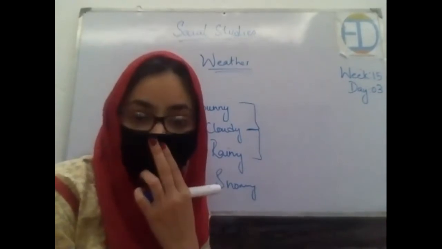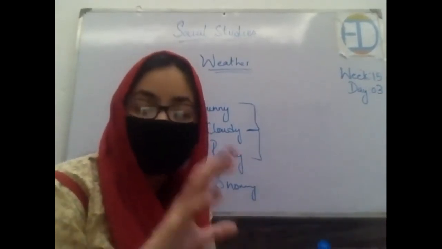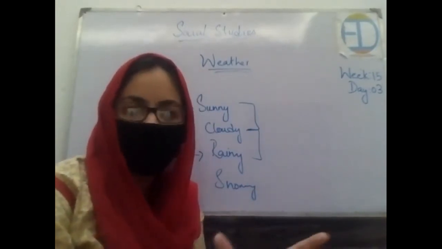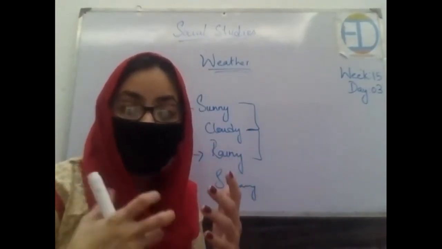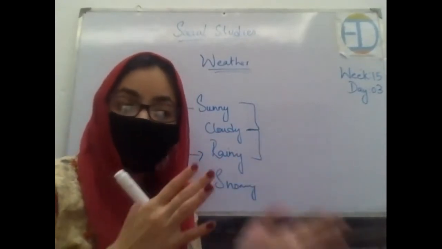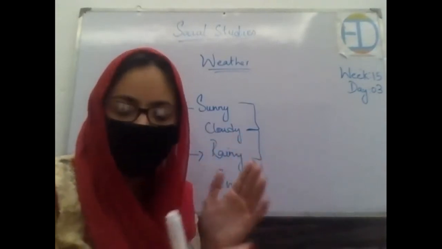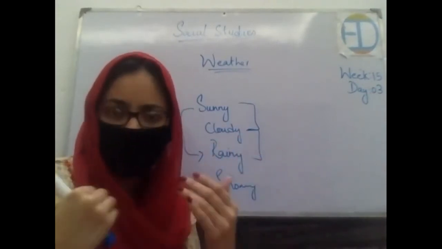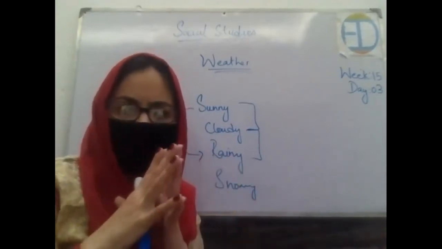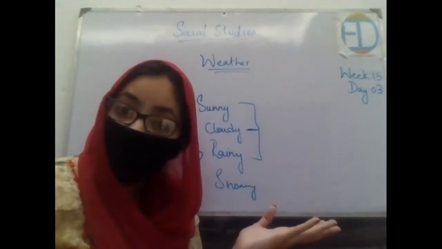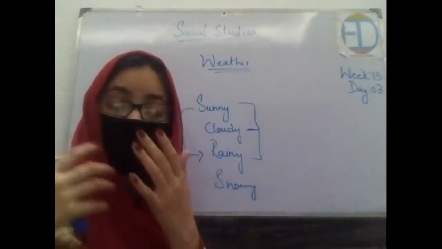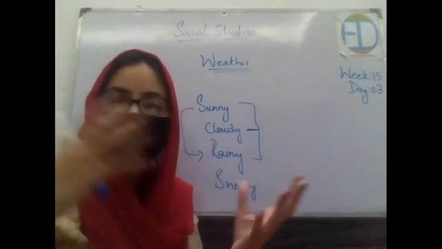Okay, and what is the weather? Weather is basically what is outside, right? Okay, now is the weather the same throughout the world? No, it even differs over a very short distance as well. See, let's say it's sunny over here at my area, and Aliza lives 20 minutes closer to me, right? And it is cloudy or raining over there, but there is no rain in my area, right? So the weather changes and it's all a natural phenomenon.